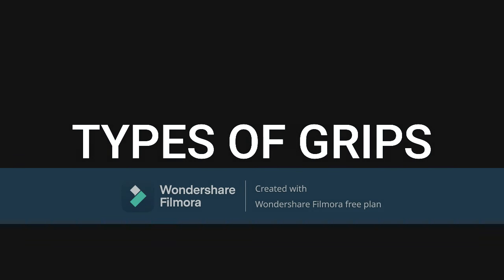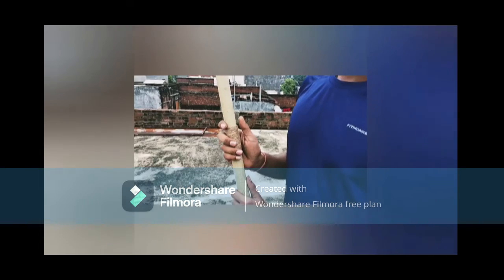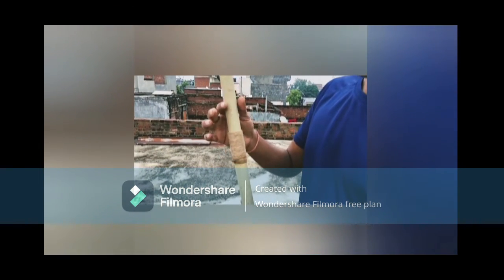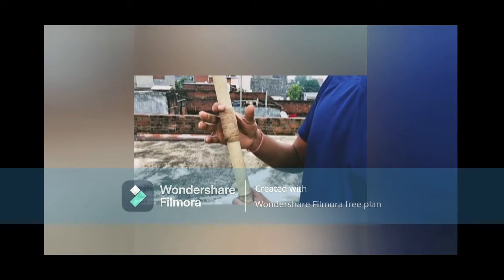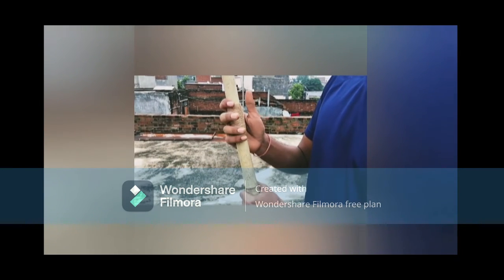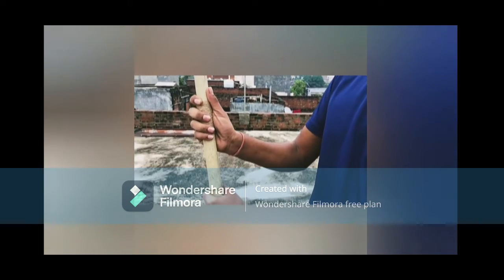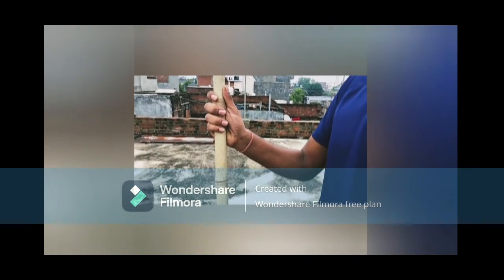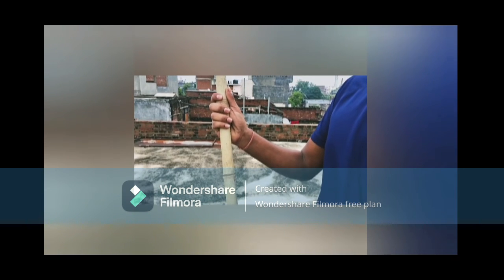So there are different types of grips or techniques that are used to hold a javelin. The first one is American style, and second one is V style, and the third one is Finnish grip. Now I'll be showing you how to do these grips. So for American style grip, our pointing finger and thumb should slide like this. Our pointing finger will rotate like this, and our thumb will point upwards, and rest of our fingers will tightly hold the grip so that we could get a comfortable grip. This is American style grip.